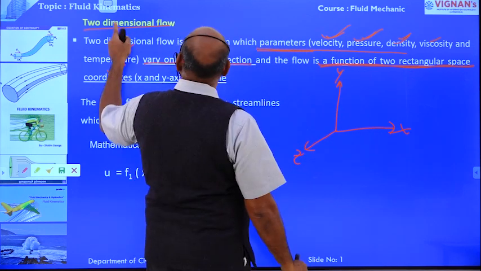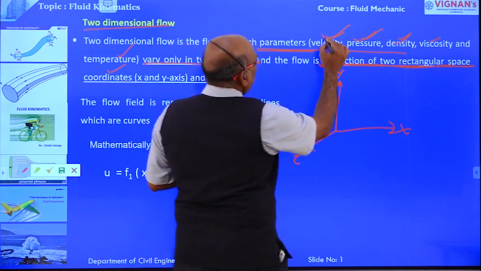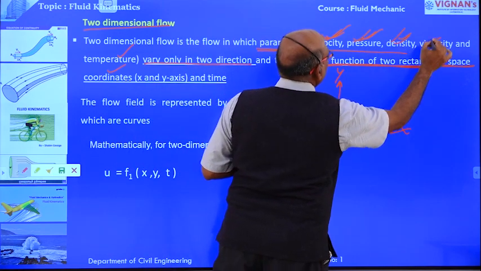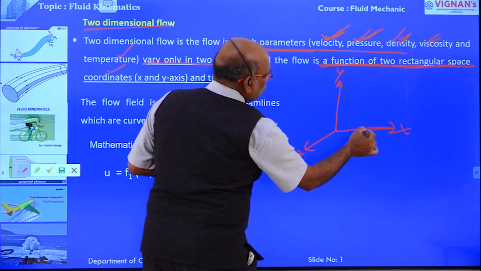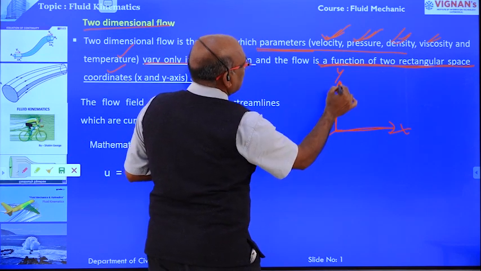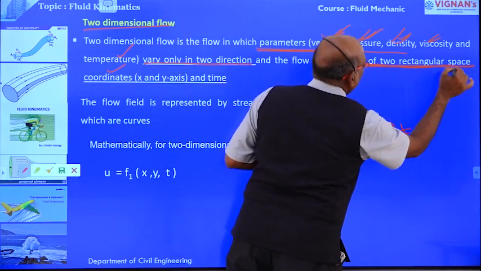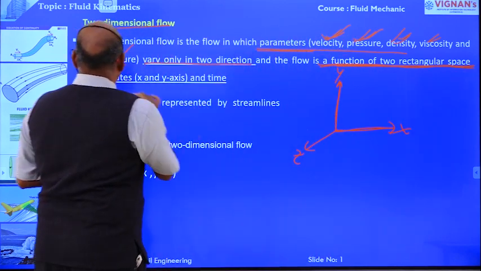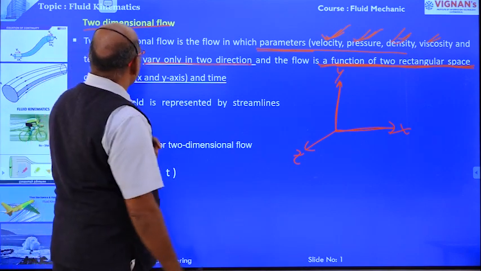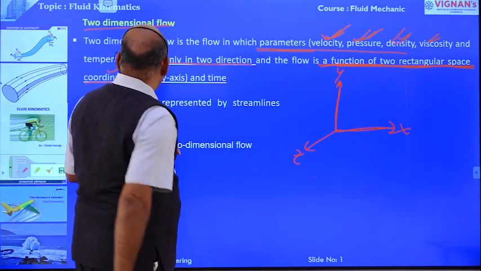But in case of two dimensional flow, the properties of the fluid vary in two directions, one is the x direction and another one is the y direction. Therefore it is a function of two rectangular space coordinates, that is in x and y direction.